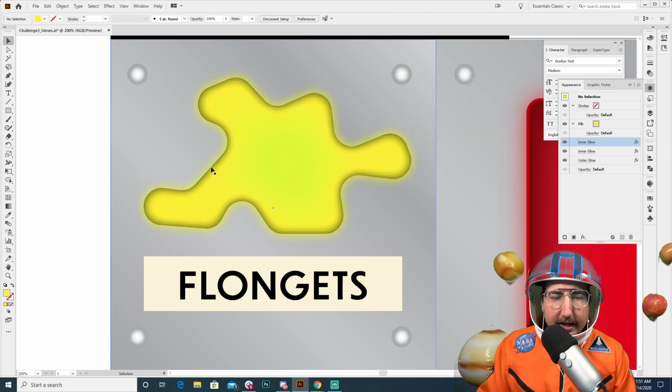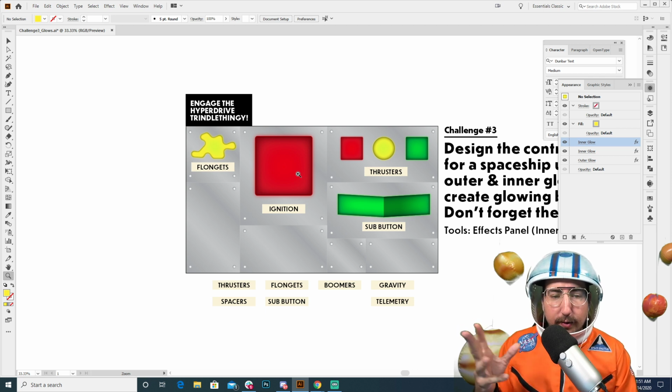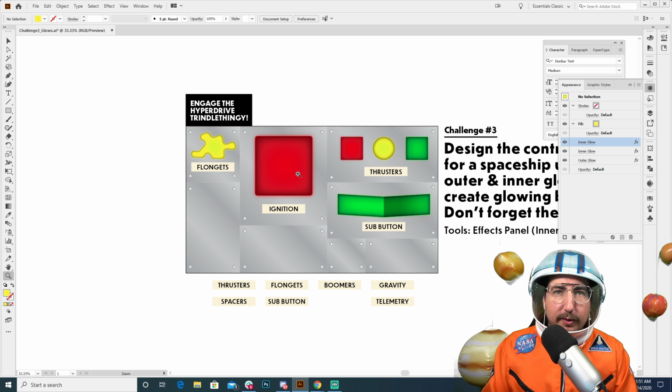There we go. And now we've customized the flongets to have just enough glow so that it isn't overpowering on some of the shapes. So everything's customizable, everything's usable, and this is a great way using these graphic styles and the appearance panel and the effects to build your control board.